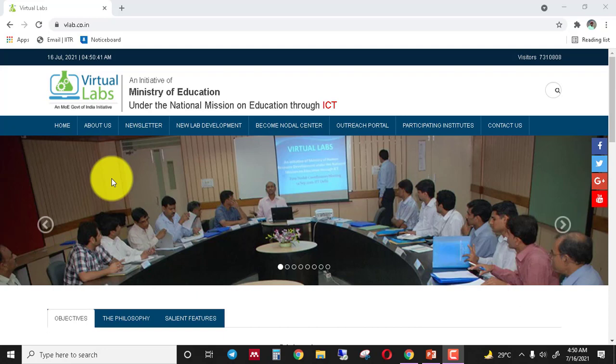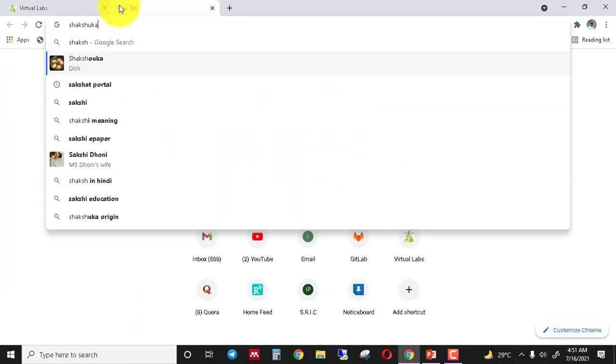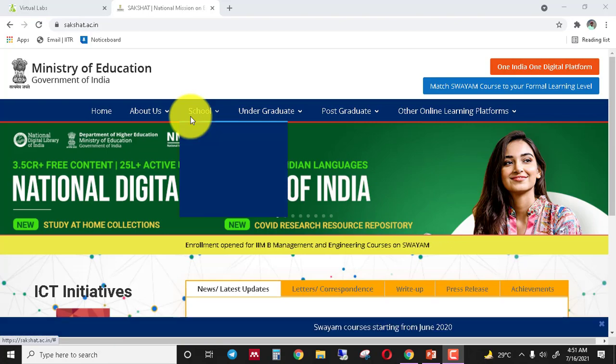So if you want to know about all these projects, you have to access the Sakshat portal, and the government linked all the online portals in a single website, that is Sakshat. So if you want to access all these e-learning platforms, you have to visit Sakshat. So this is the Sakshat portal.